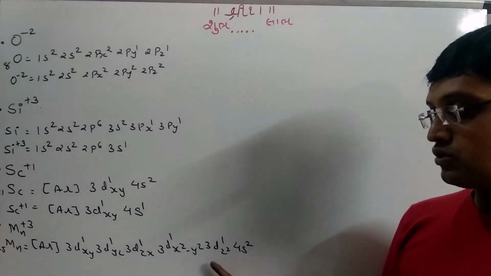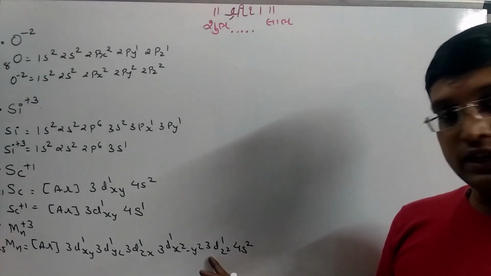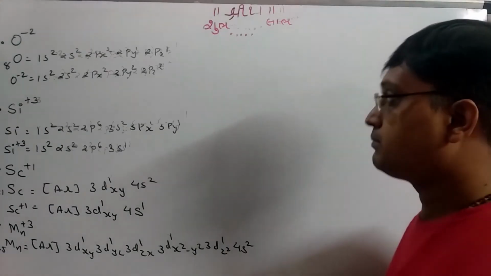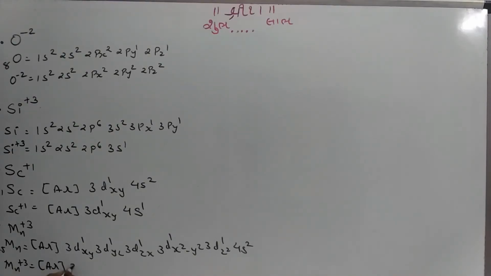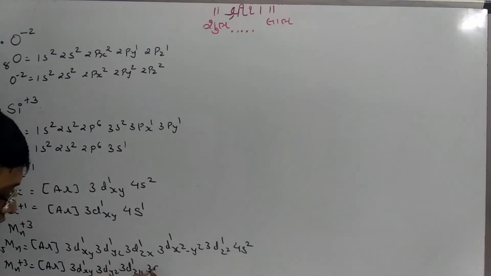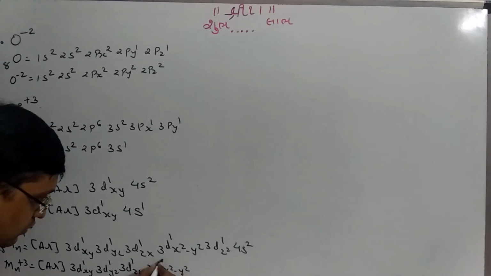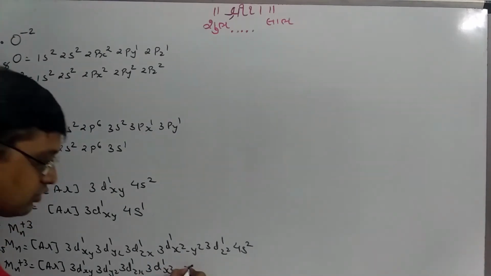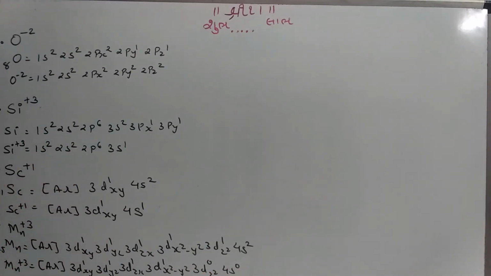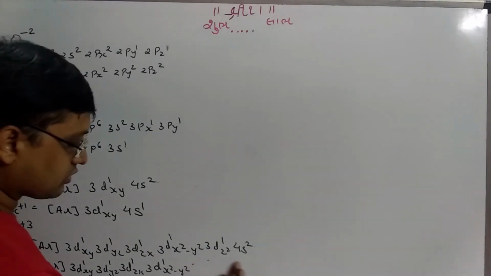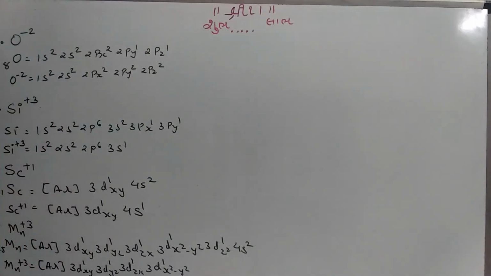So conventionally I am accepting 3d-z². So the configuration of Mn plus 3 is going to be argon core 3d-xy¹, 3d-yz¹, 3d-zx¹, 3d-x²-y²¹, 3d-z² is 0 and 4s is 0. Right? It is not mandatory to write this configuration.